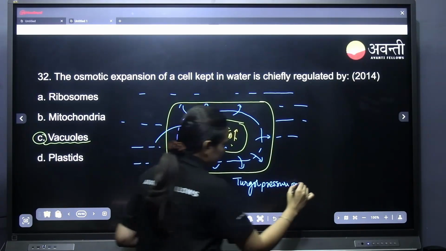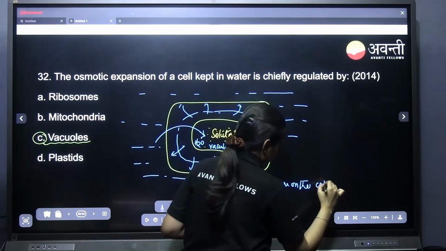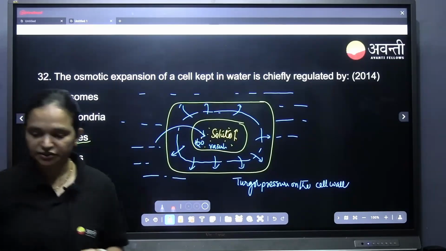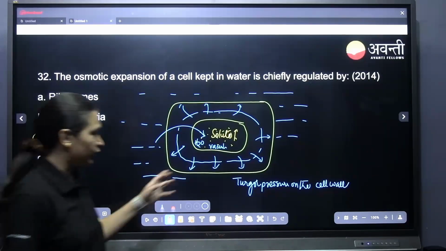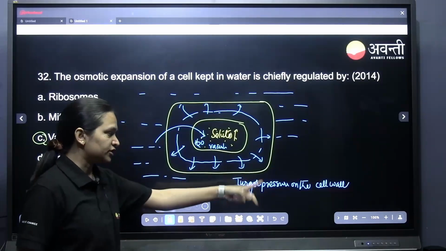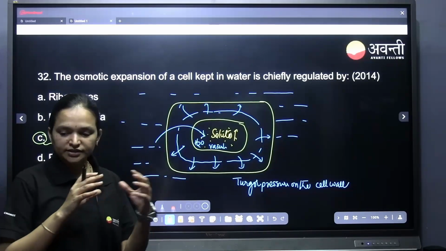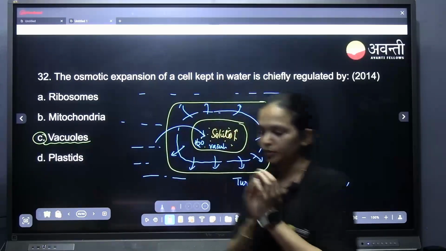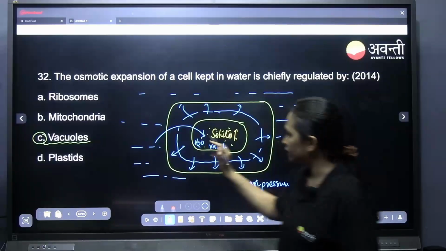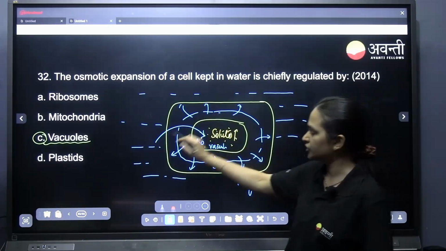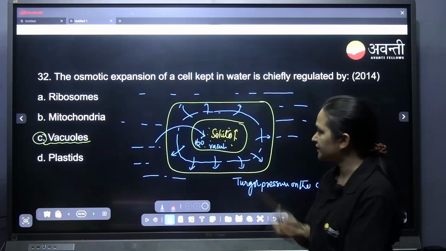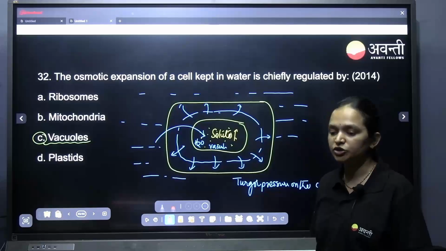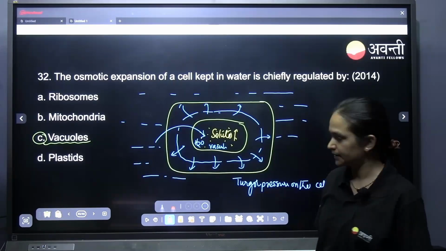Pressure on the cell wall. As the plant cell has a cell wall, it doesn't burst. The plant cell has a cell wall, but turgor pressure is put on the cell wall. That's why it forms a very rigid kind of structure. That is the vacuole, because the vacuole has a higher solute concentration, and because of that water gets inside, it swells up, and it puts pressure on the walls of the cell wall of the plant.